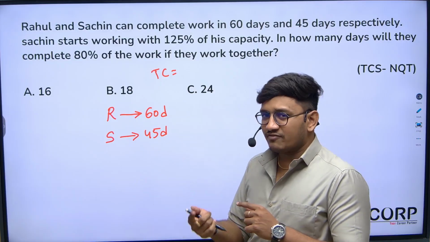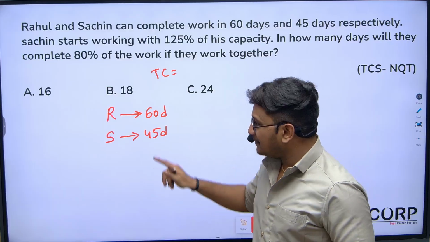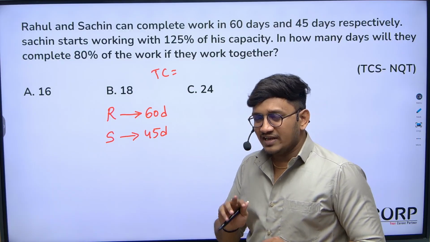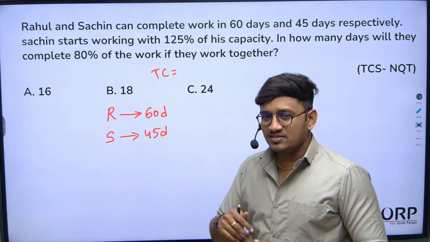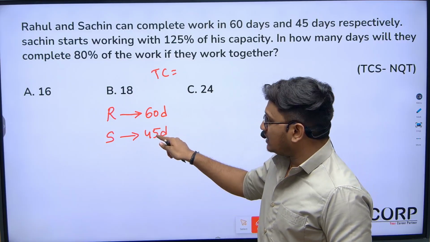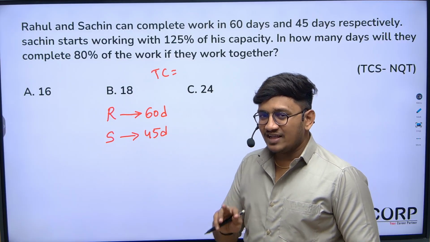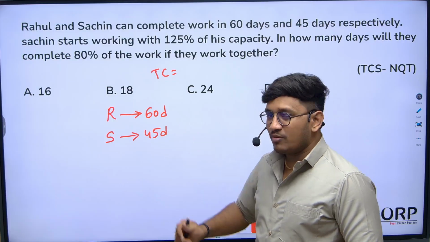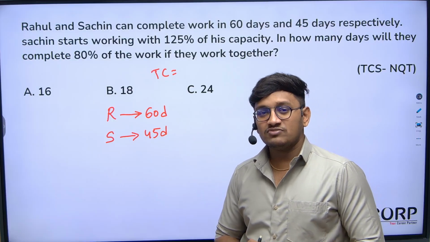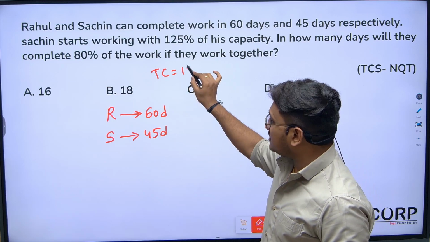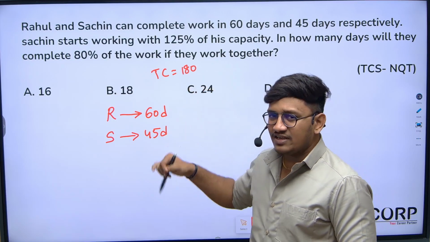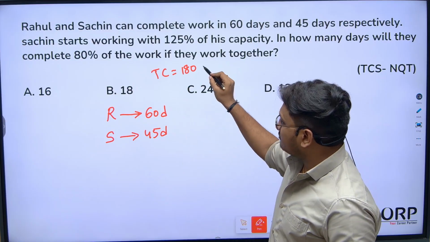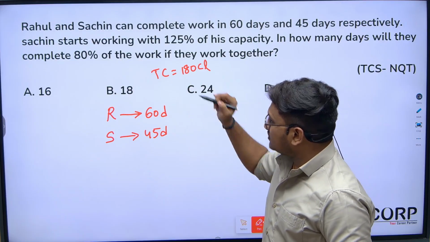How can you check whether it is 60 or a multiple of 60? Very simple. 60 is not divisible by 45, so 60 is not my LCM. Next, the 60 multiple: 2 times is 120. 120 is not divisible by 45. Next, 3 times is 180. 180 is divisible by 45, because 45 times 4 is 180. So my answer is 180. This is calculating LCM in a shortcut way, the best method to save time. Total chocolates is 180.